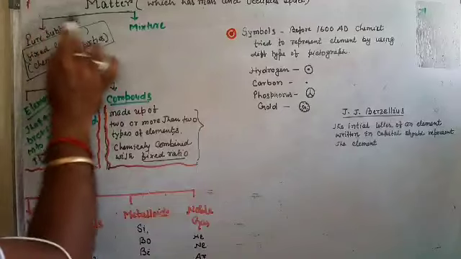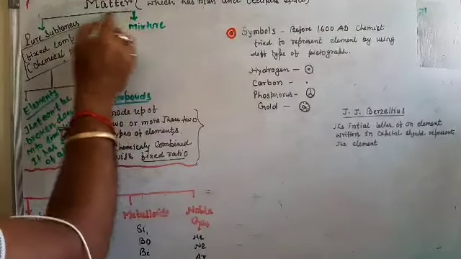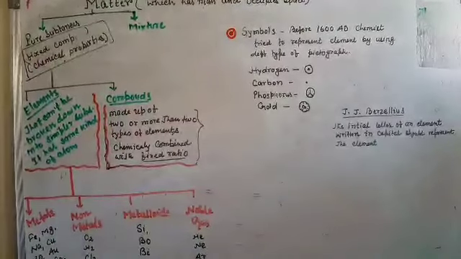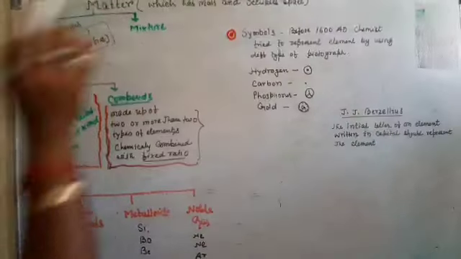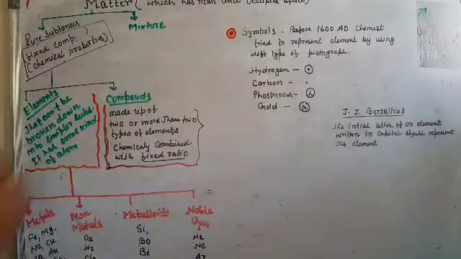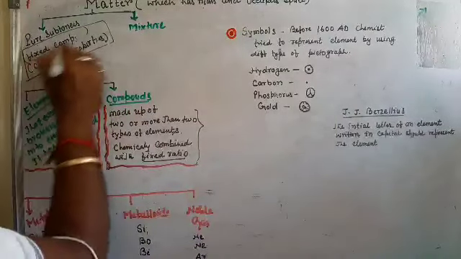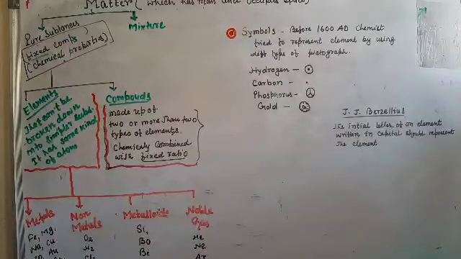Matter is divided into two parts: pure substance and mixture. Pure substance means it has a fixed composition with fixed chemical properties. Fixed composition means, for water, H2O.